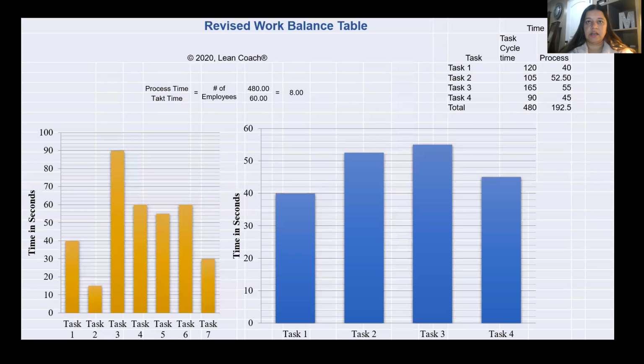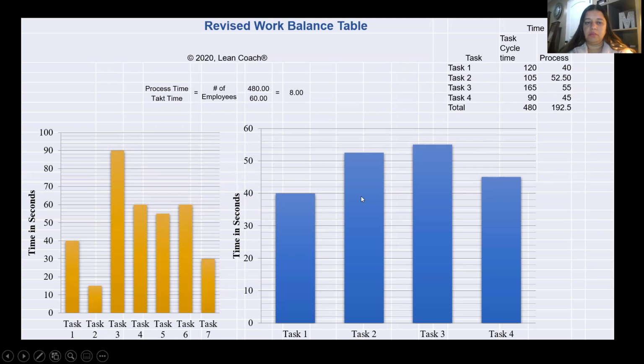And then the next task, which is receive order and select bread, which is 1 employee and 15 seconds. And then task 3, which is add protein to sandwich, and 1 employee, which is 90 seconds. Task 4, which is add vegetables and toppings, 2 employees and 120 seconds. And task 5, which is employee place sandwich in the toaster. I've combined task 6 and 7 to a task of 90 seconds, which is task 4 over here, with a cycle time of 45 seconds.